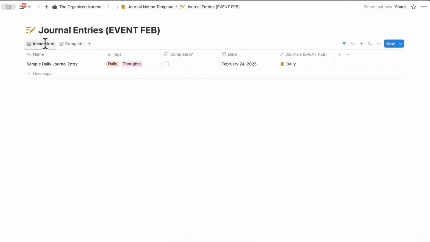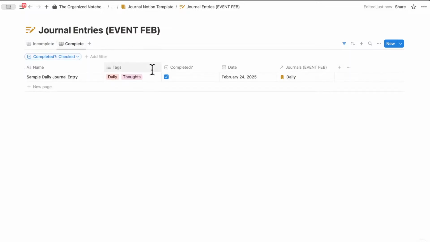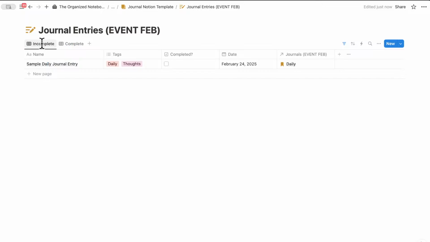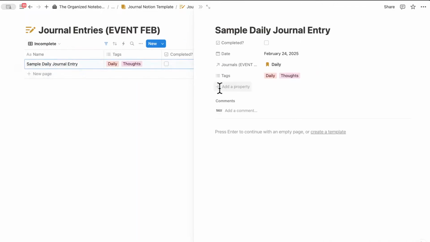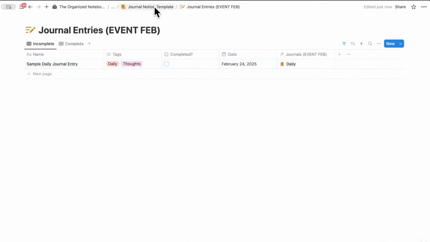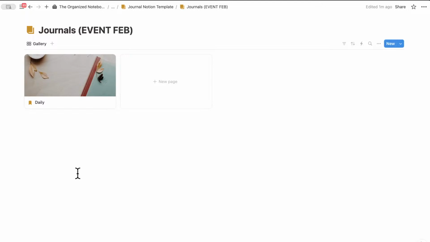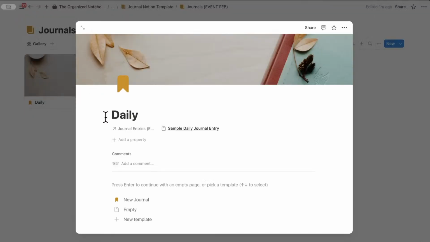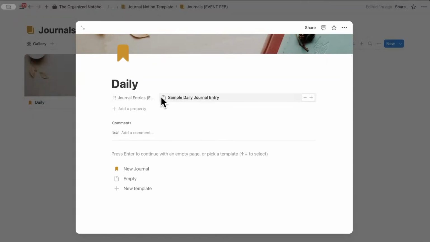So now we basically have an incomplete and complete section. Just to test it, if I click here, it goes to complete. So this is a really good way to track your journal entries. And now if I open it up, you can see that it's tagged with the daily journal here. So now we've established a connection between journal entries and journals. So now if I go back here and go to journals and then open daily, you'll see this sample journal entry appear here. So now we can actually fix this one up.